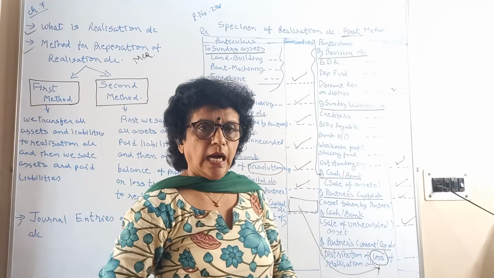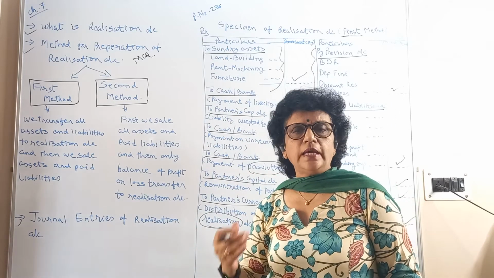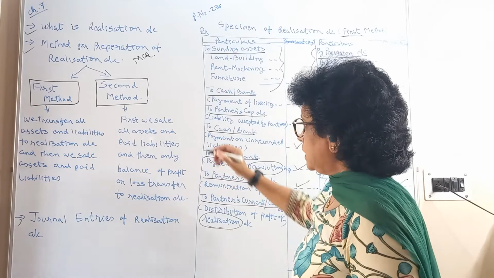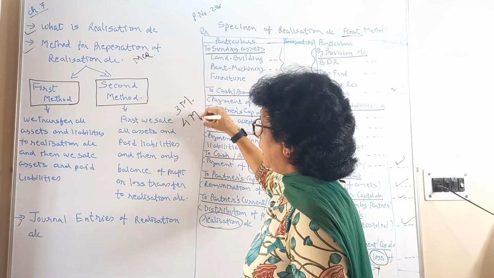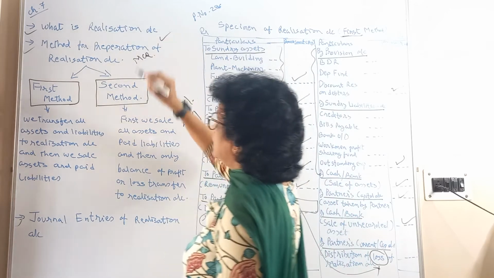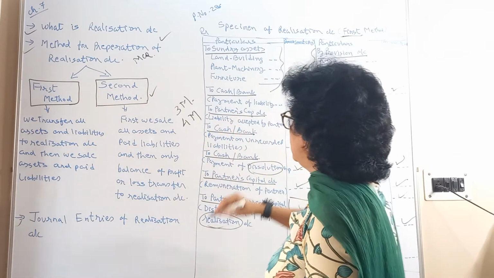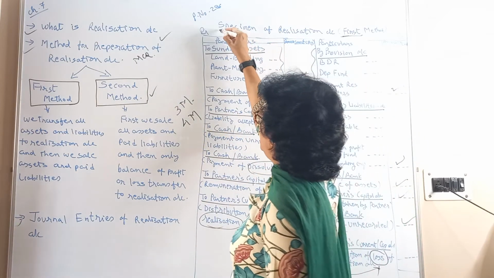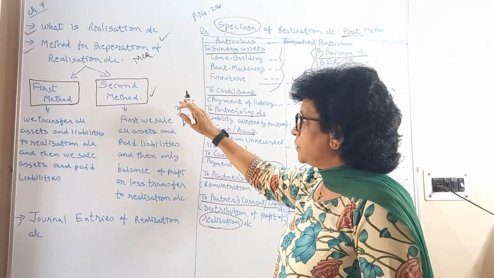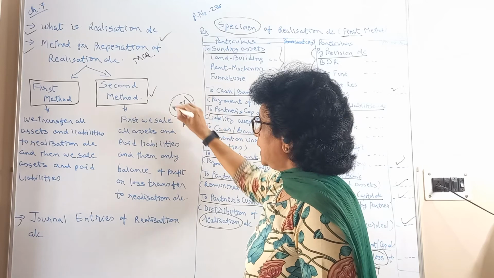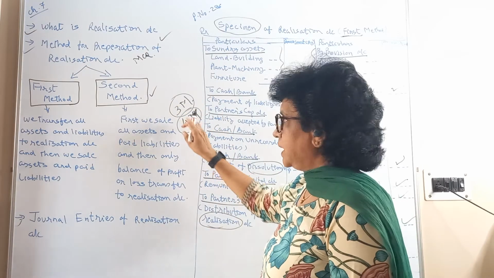Normally, they do ask as a short note, what do you mean by realization account, and explain. If the short note is for a 3 mark or 4 mark question, then you have to write what is realization account. You have to mention in brief the methods of realization account, and without fail you have to draw the specimen. So in this manner you have to do this question, or else this chapter is meant for the small questions of 3 marks or 4 marks.